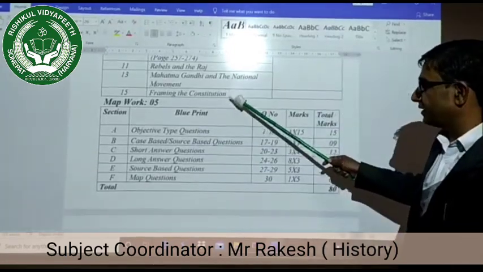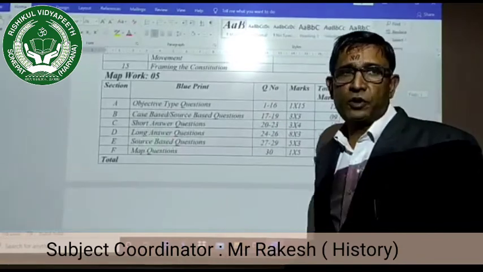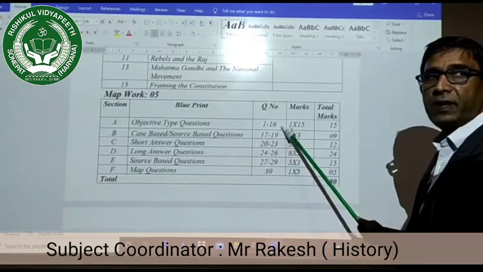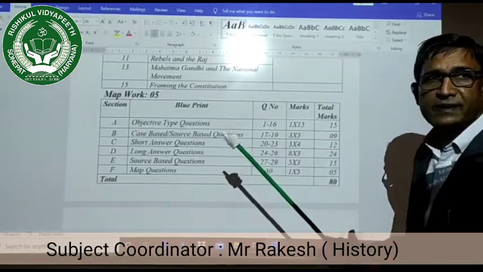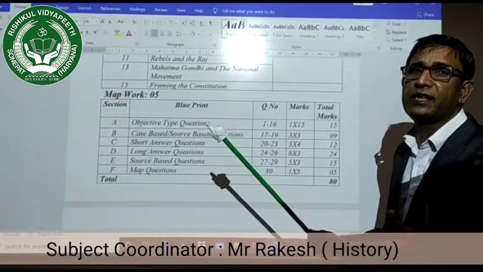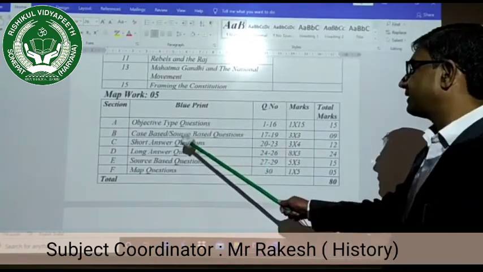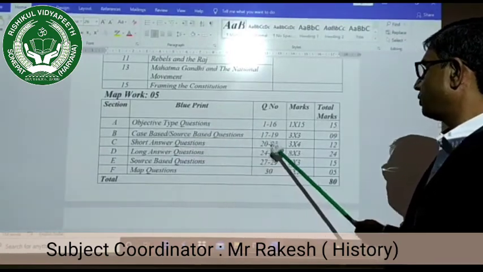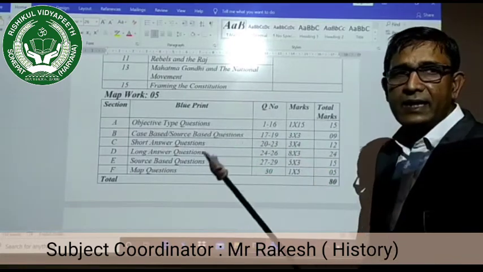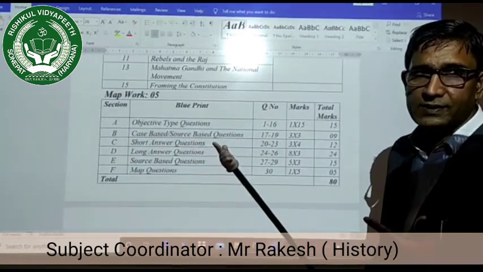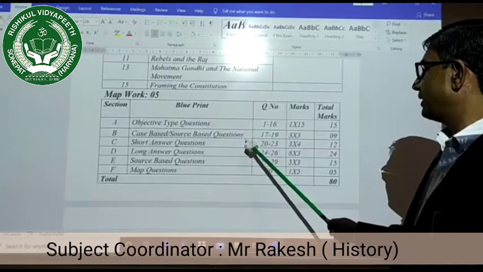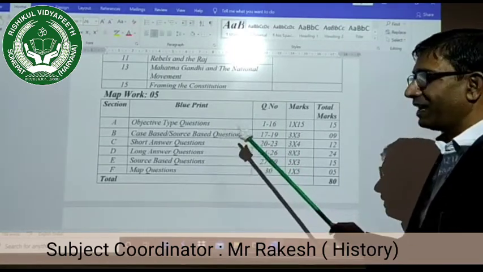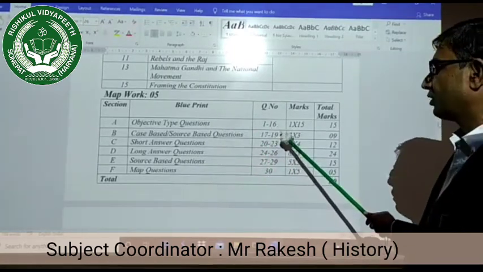Dear students, this is the blueprint. Objective type questions, they are 16. See, what I have given you is 16, but you have to do 15. It means one additional question is given to you, that is a choice. Then, this is the first time CBSE introduced case based or source based questions, 17 to 19. They are multiple choice type questions. In these questions, some options are given to you. You have to study the case very minutely and then answer the question.